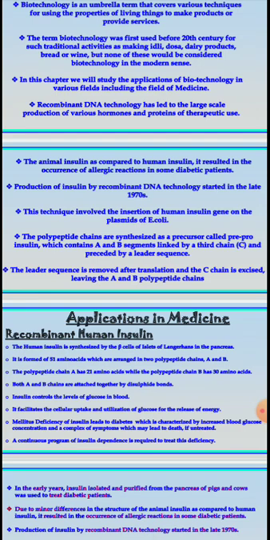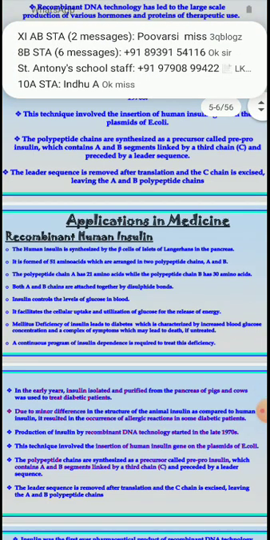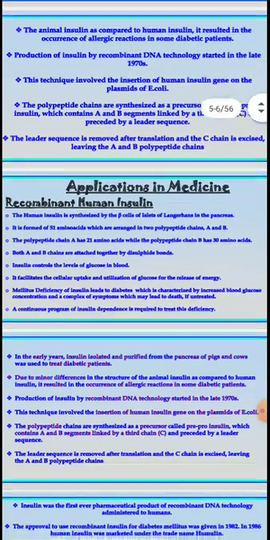The technique involved the insertion of the human gene into the plasmid of E. coli. The polypeptide chains are synthesized as a precursor called proinsulin, which contains A and B segments linked by a third chain C and preceded by the leader sequence. The leader sequence is removed after translation, and the C chain is excised, leaving the A and B polypeptide chains. Application in medicine: recombinant human insulin.